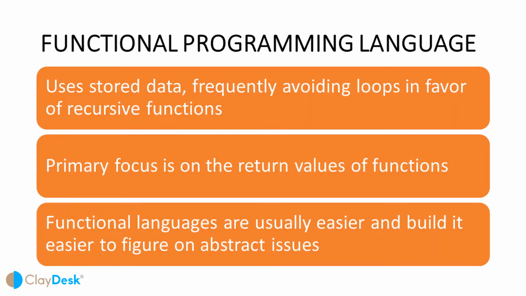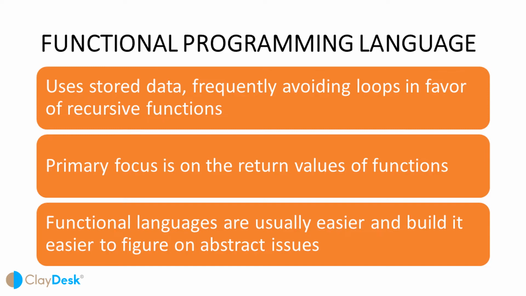Next is functional programming language. A functional programming language typically uses stored data, frequently avoiding loops in favor of recursive functions. The functional programming's primary focus is on the return values of functions, and side effects and storing state are strongly discouraged. For example, in a pure functional language, if a function is called, it's expected that the function not modify or perform any other operation. It may, however, make recursive calls and alter the parameters of those calls.